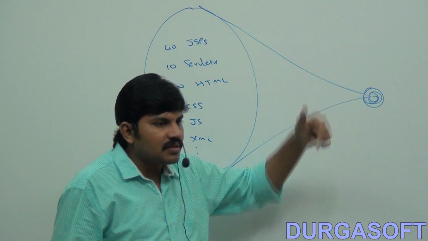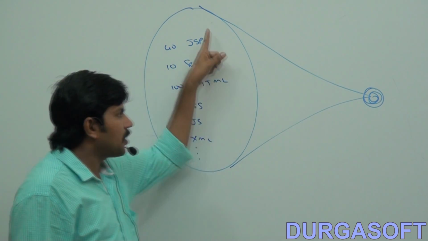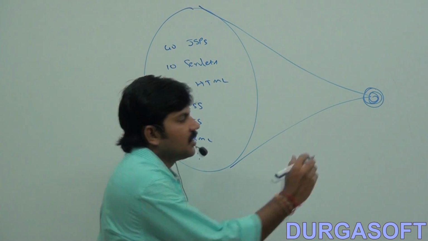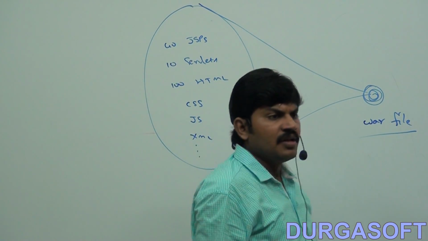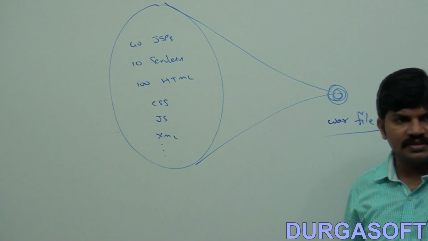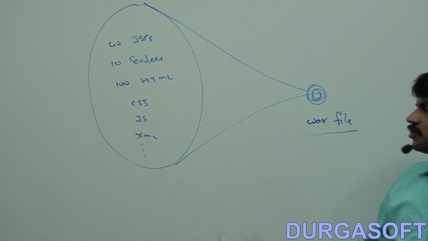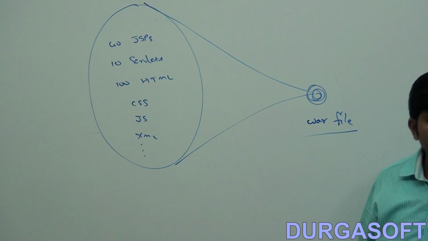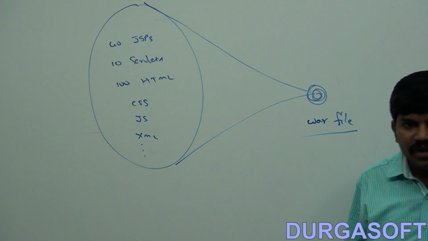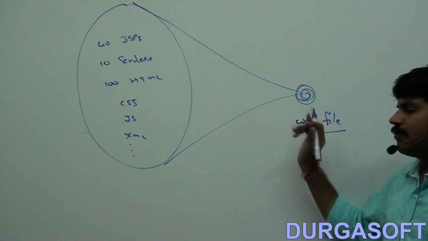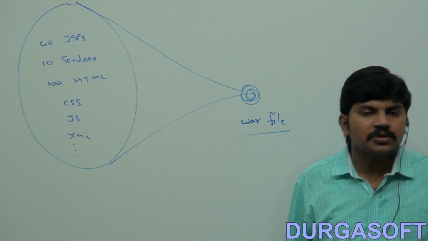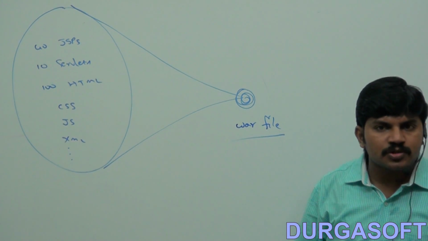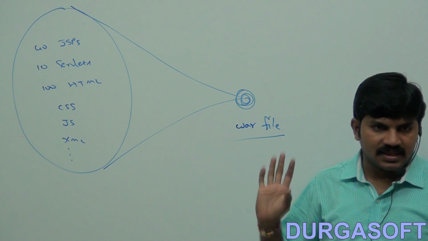This zip file which represents the entire web application is nothing but a war file.